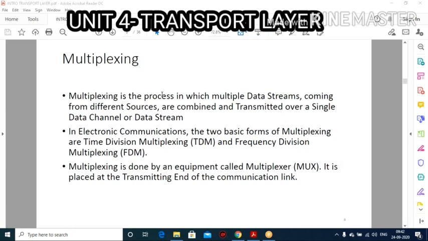Right. The next parameter is the multiplexing concept. Multiplexing, you all know, is nothing but many to one, isn't it? Many inputs, one output. So how will it be operated? Our protocol layer will be operated under this multiplexing concept. Multiplexing is the process in which multiple data streams are handled.